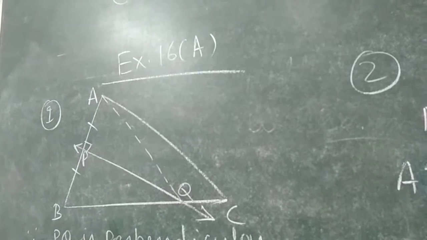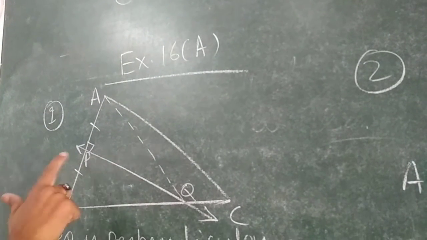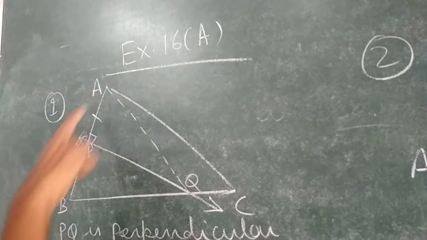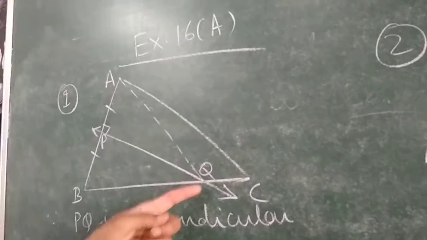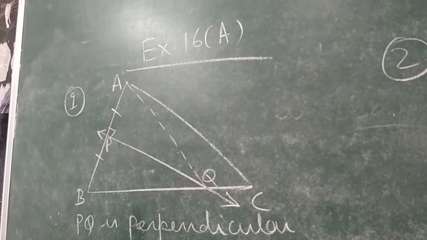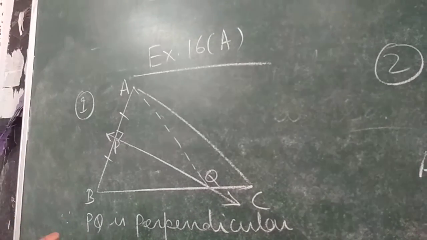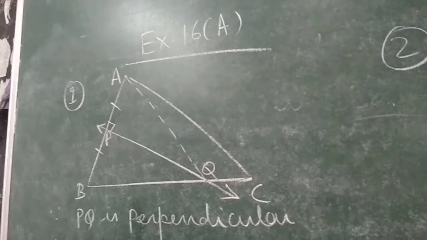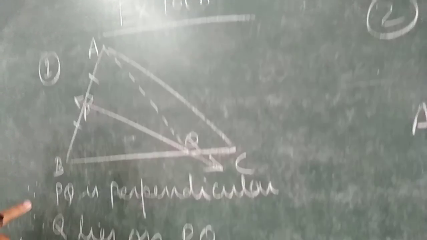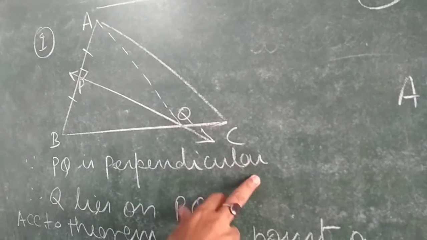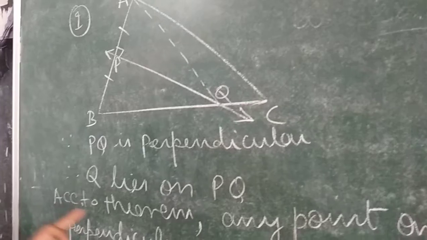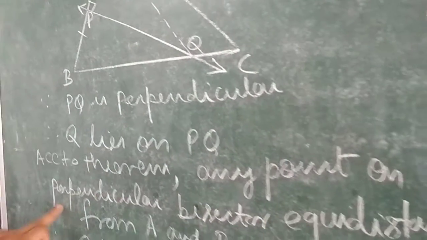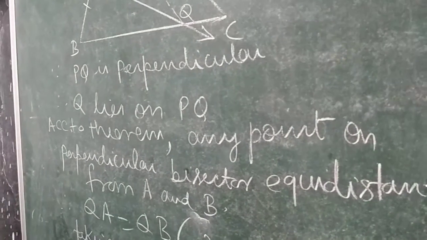You are given a triangle in which there is a line PQ which is the perpendicular bisector of line AB, and we have to prove that Q is equidistant from A and B. Because PQ is perpendicular and Q lies on PQ, according to the theorem, any point on the perpendicular bisector is equidistant from A and B. Therefore, QA equals QB.